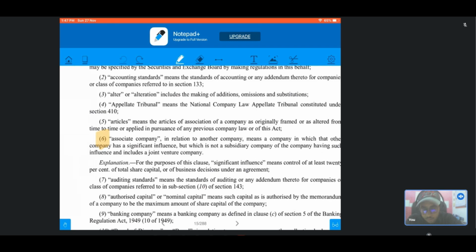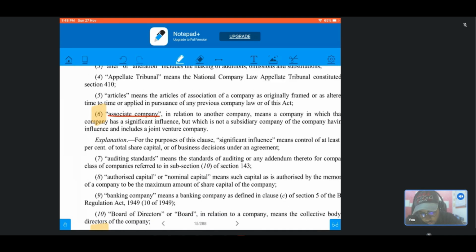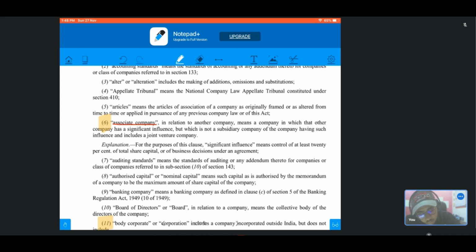So our first subsection is associate company. Associate company in relation to another company: suppose this is the other company and this is the associate company. So associate company in relation to the other company means a company in which that other company has a significant influence, but which is not a subsidiary company, and includes a joint venture company. So A will be the associate company of that other company.